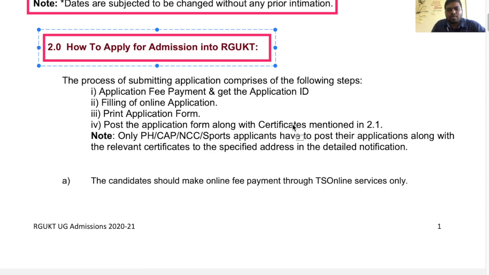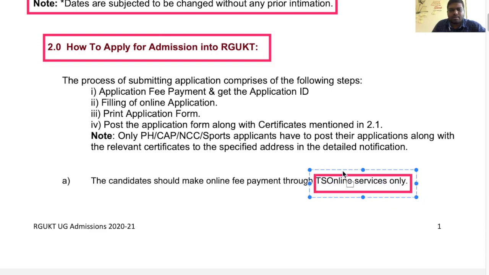In 2.1 they have already provided the relevant documents for this admission procedure. You should add those documents to your online application form and send them to the RGUKT address. Note, only PH, CAP, NCC and sports applicants have to post their applications along with relevant certificates to the address specified in the detailed notification. And the candidate should make the online fee payment through TS Online service only.